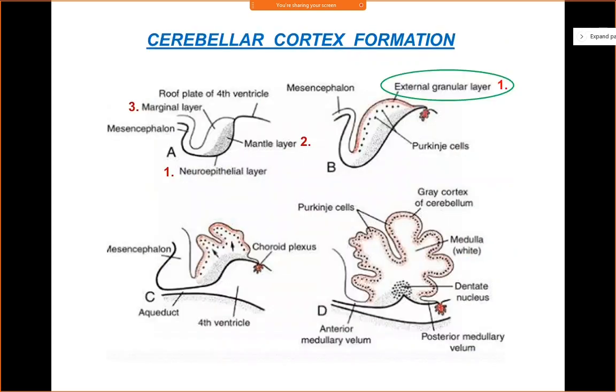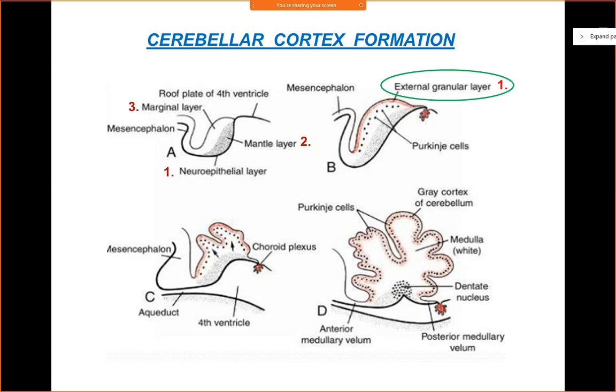Okay, so let us go into further details how the cerebellar cortex forms. In general, we have discussed the development of the cerebellum from the rhombic lips. Now let us see how the cerebellar cortex formation takes place. Before I start, please remember: the cerebellar cortex and the cerebral cortex represent higher centers of the brain compared to the brainstem and the spinal cord.